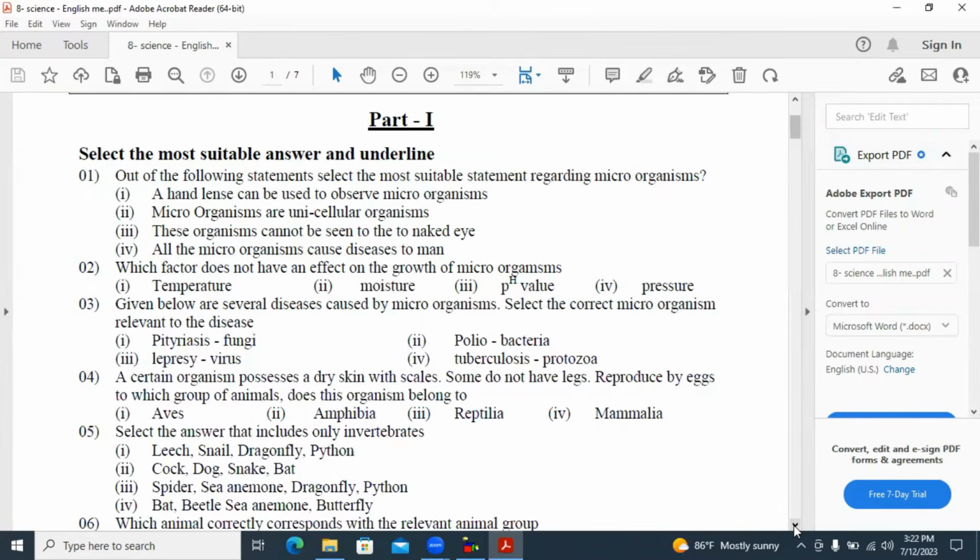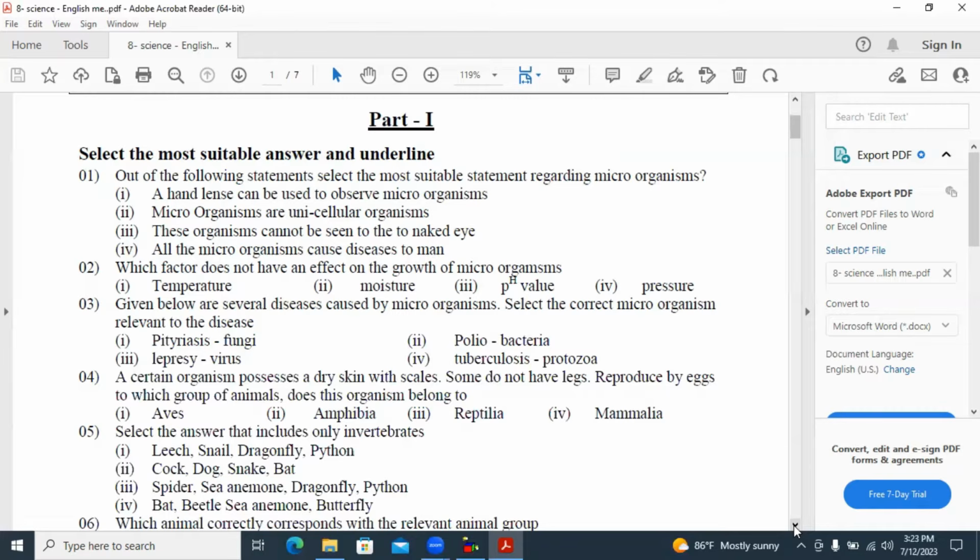First one is a hand lens can be used to observe microorganisms. No, from a hand lens we can't see microorganisms. We should use a compound light microscope to observe the microorganisms. Microorganisms are unicellular. It's wrong. They may be unicellular or multicellular. Third one is the correct answer here.